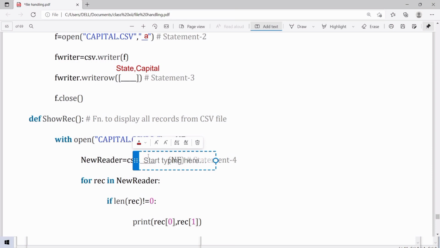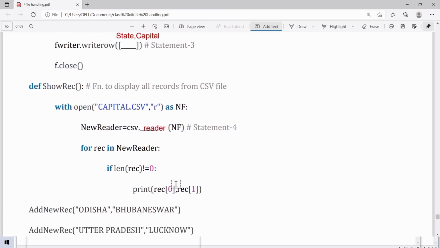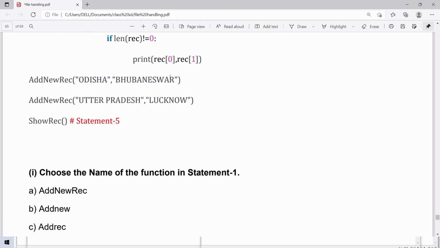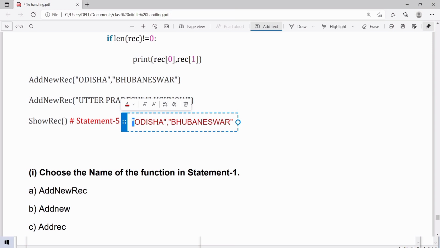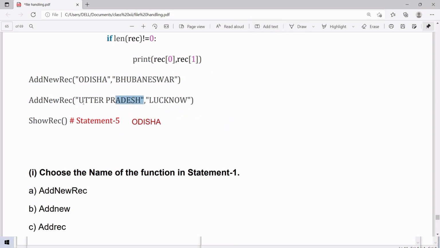In statement 4, we are creating a reader object. CSV.reader. Within bracket we have to write the file handle. Here file handle is NF. In statement 4, the answer will be reader. In statement 5, we are simply calling showrec function in which we are simply writing the data inside the CSV file. Odisha space Bhubaneswar and just below it Uttar Pradesh space Lucknow will be the output for statement 5.